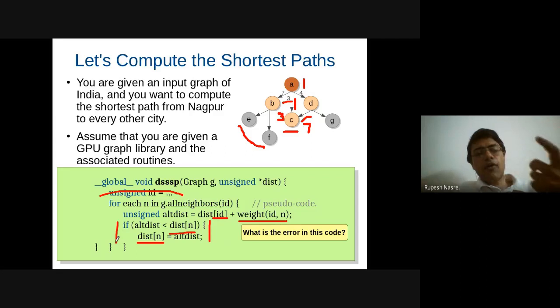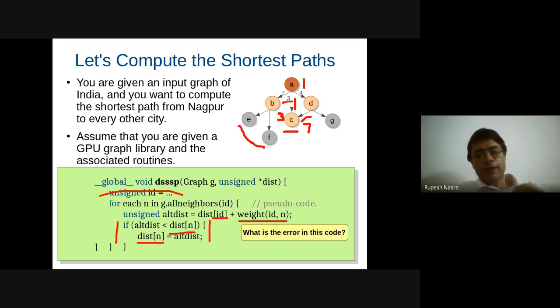So this checking of alternate distance less than distance of n. Distance of n is distance of C in this case, which initially might be infinity. So if both the threads have this check done simultaneously, then both of them will see that alternate distance 3 is less than infinity and alternate distance 7 is also less than infinity. This is happening in parallel. So some of you were suggesting, why are we thinking about this flag being set one after the other and checking being done at another time? At that time we had to do it because there was one single update and one single read, and that flag was a single variable.